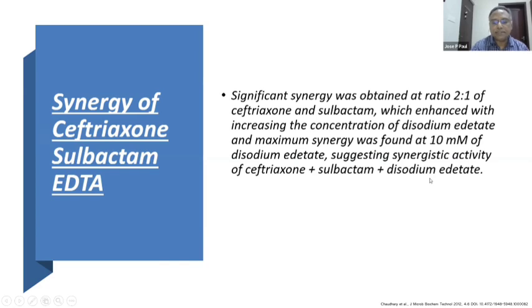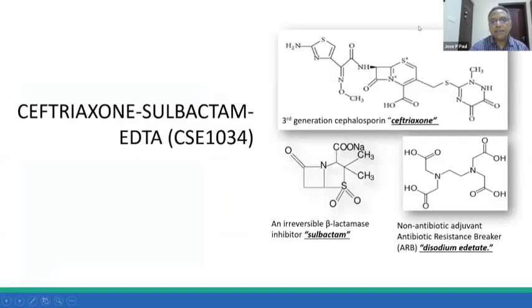So this is marketed by Cipla as Celoris. So this is a molecule. This is a ceftriaxone molecule, the beta-lactam antibiotic. This is combined with the beta-lactamase inhibitor, that is sulbactam, and this whole molecule is combined with the disodium EDTA. So this is ceftriaxone sulbactam EDTA, commercially available as Celoris, and this is a classical antibiotic resistance breaker.